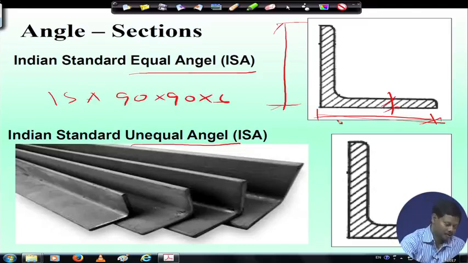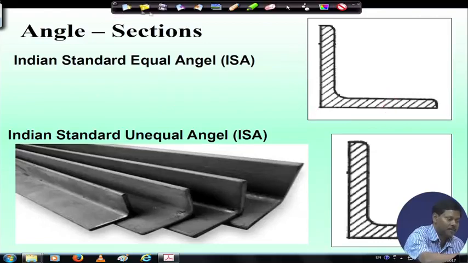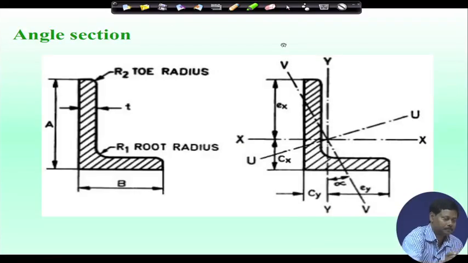And of course, also we can find out all other properties of the angle section, which is shown here.